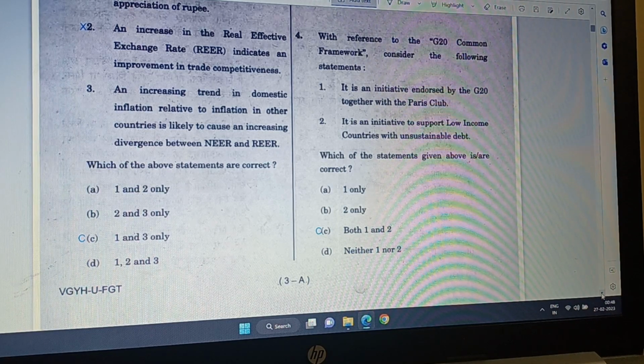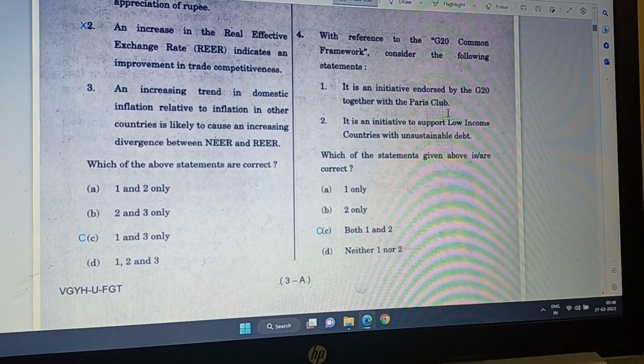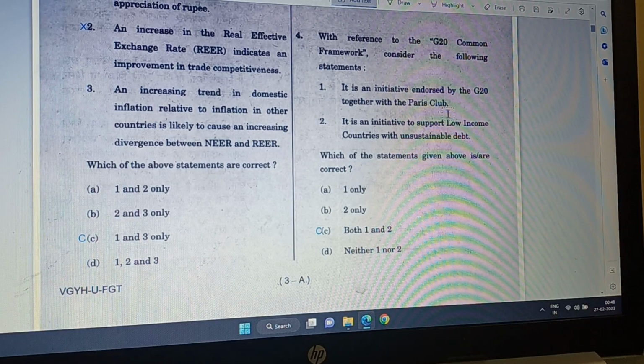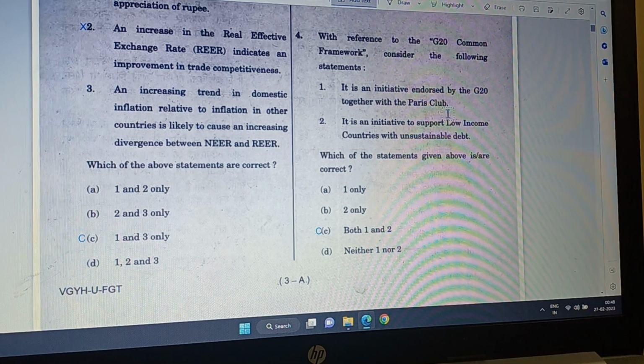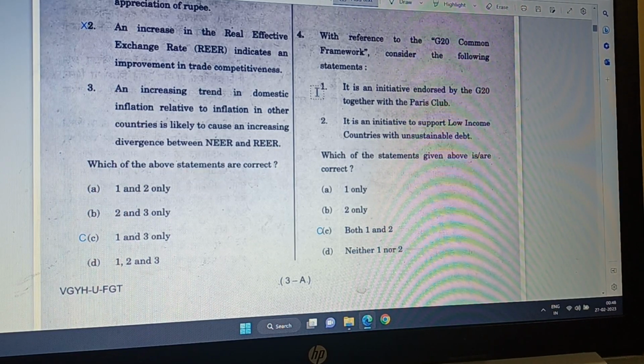So Paris Club recommended that it should be renegotiated, means the terms of loans should be changed. They should be given more time and maybe some reduction in interest rate. So that's what happens. So this one is correct.